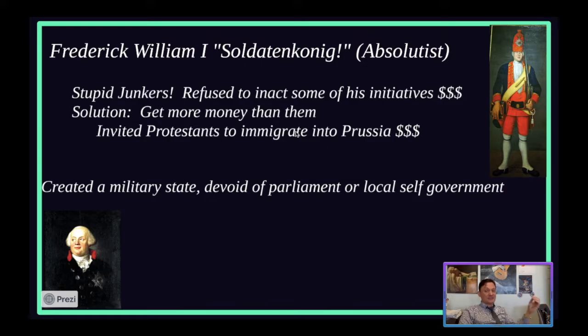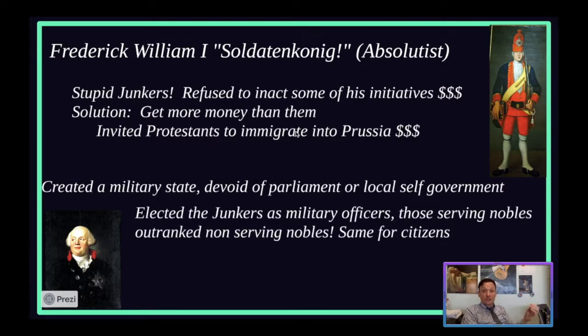He uses the size and breadth of the Prussian military to create a system known as Prussian militarism, right? He elects Junkers as military officers. Those serving nobles outranked non-serving nobles. Absolute genius. If you were a noble that served in the military underneath the Soldatenkönig, it was his form of the table of ranks. You were doing something for him, so you moved up in the ranks, right? And so non-serving nobles that didn't serve in the military, you didn't get listened to anymore.